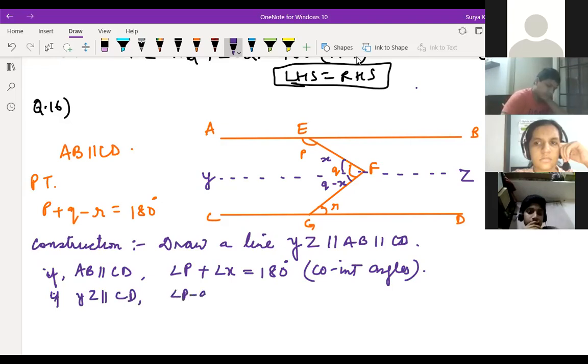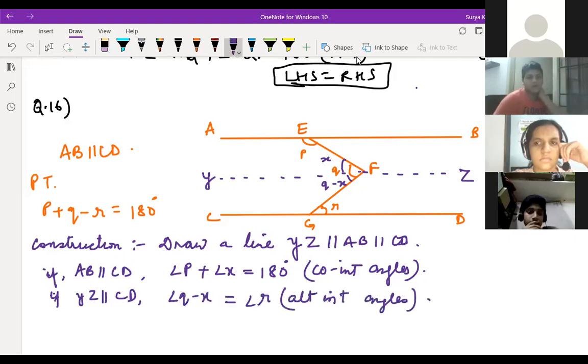Then if YZ is parallel to CD, we can write here, sorry, not P minus Q, angle Q minus X is equal to angle R. We can write here alternate interior angles.